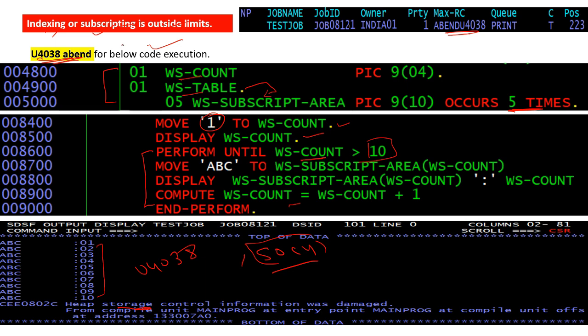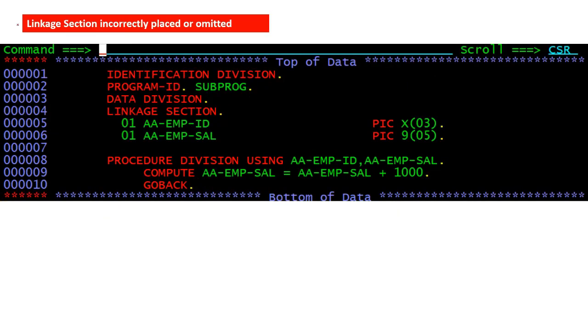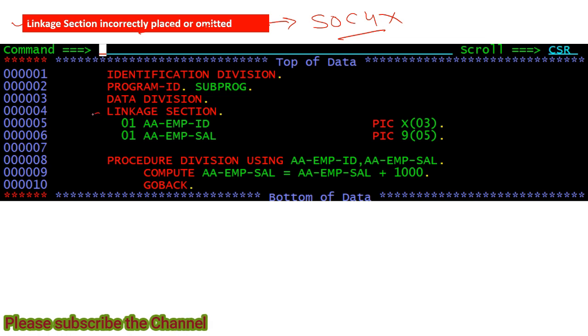And I have another point, like linkage section incorrectly placed or omitted. In this also I didn't receive the SOC4 abend. When I place the linkage section somewhere else, how can our program compile successfully? Okay, so if I omit this linkage section also, my program will not compile successfully.